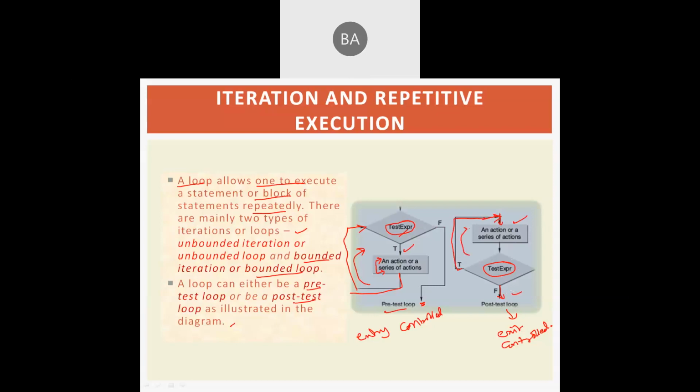This is what we call an exit controlled loop. Why? Because after execution of the body of the loop, we test the condition. The condition test will be after the body of loop execution. That is the reason it is called a post-test. So these are the two important categories of the loop statements or repetitive statements.